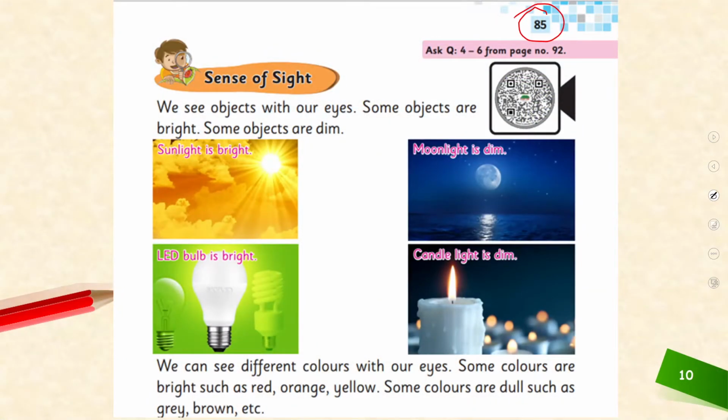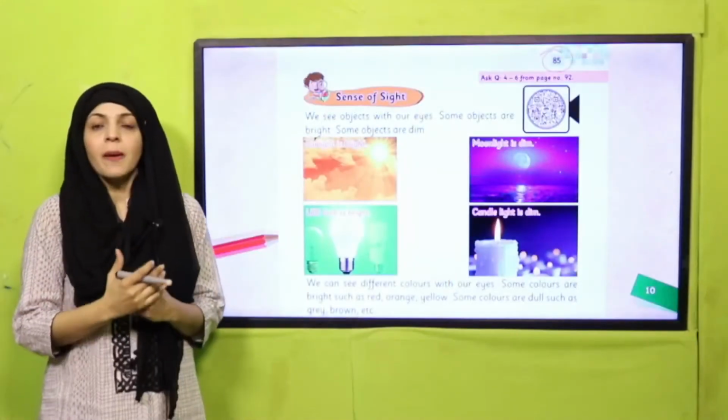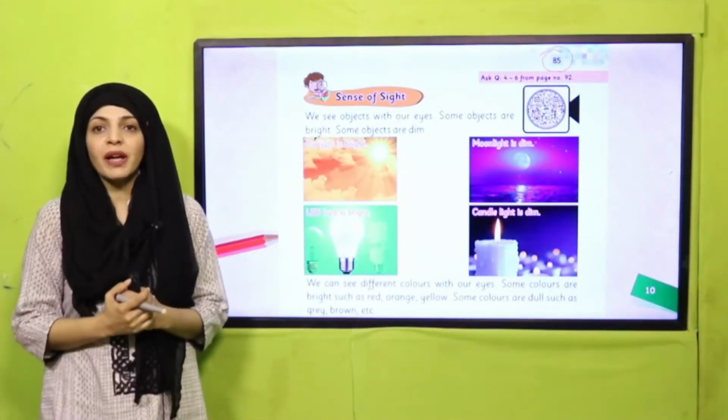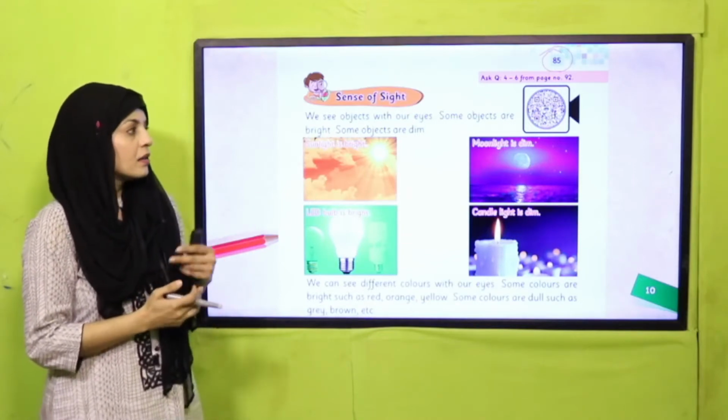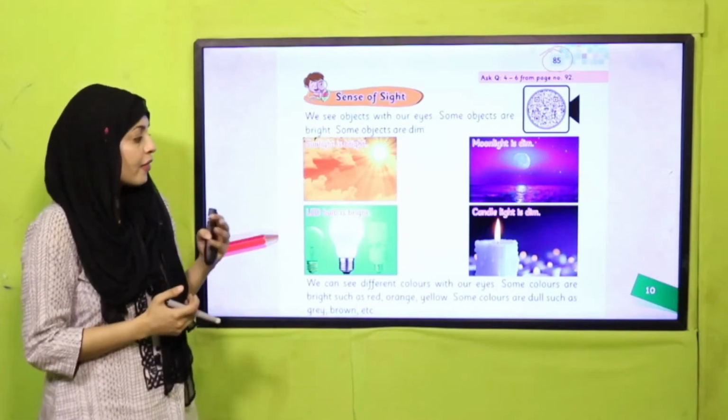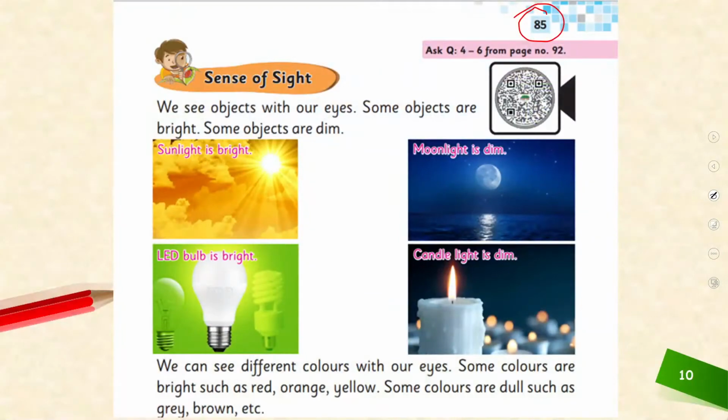Before moving on towards the reading page, my dear students, quickly look at the pictures in your books. There is a sunny day, there is moonlight, and there is a bulb and a candle. You can see them.